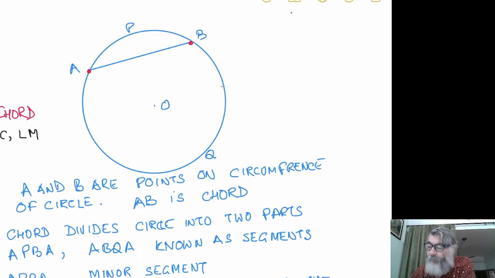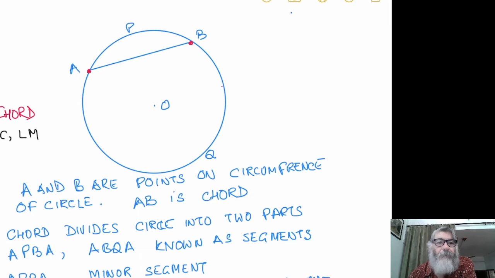One is APBA, another is ABQA. This part APB is a smaller area and it is called the minor segment. And this portion ABQA is called the major segment. Another way to recognize the major segment is that the major segment will always contain the center of the circle.